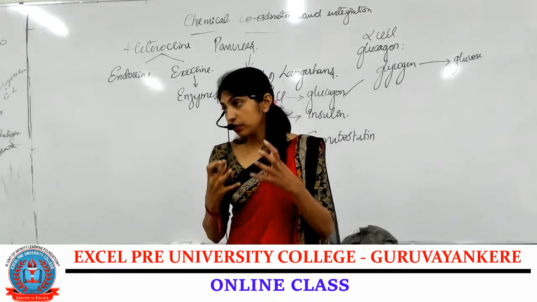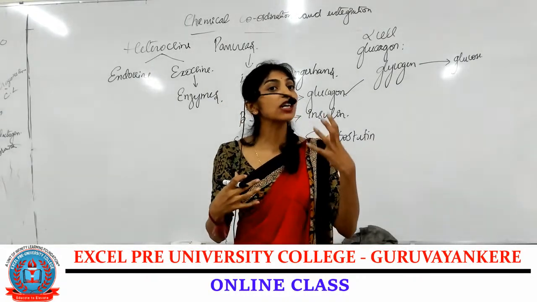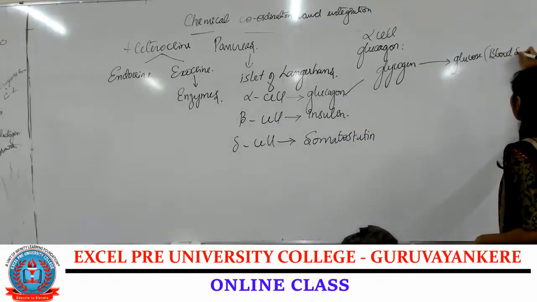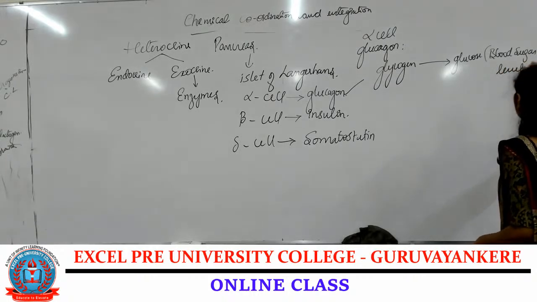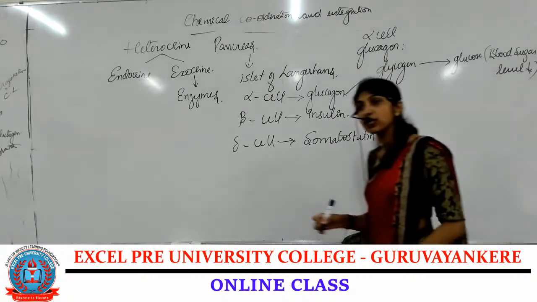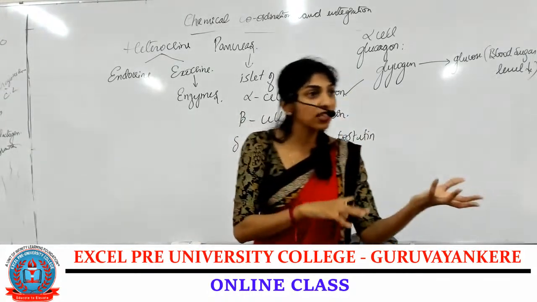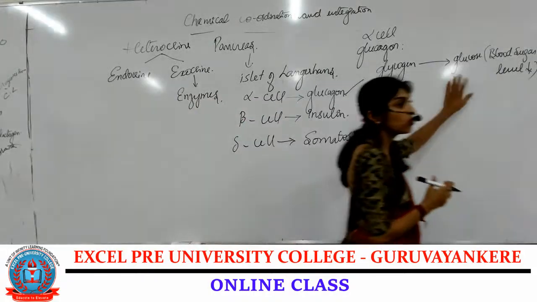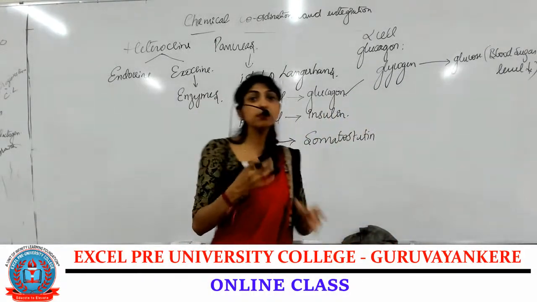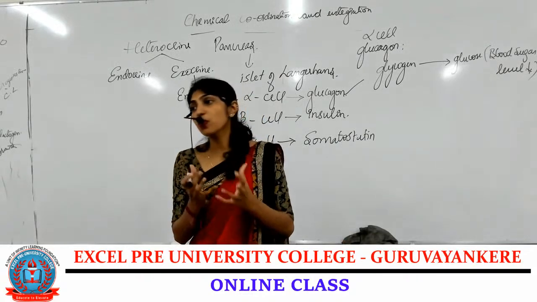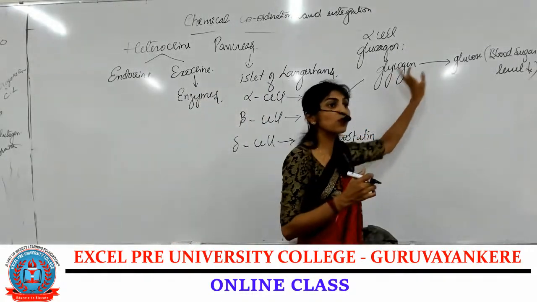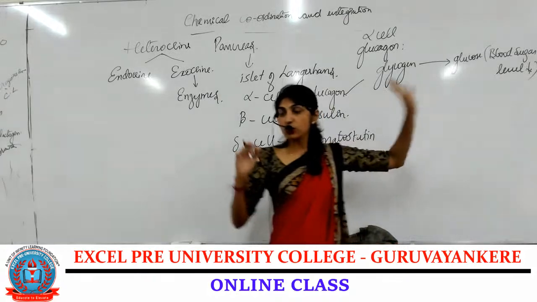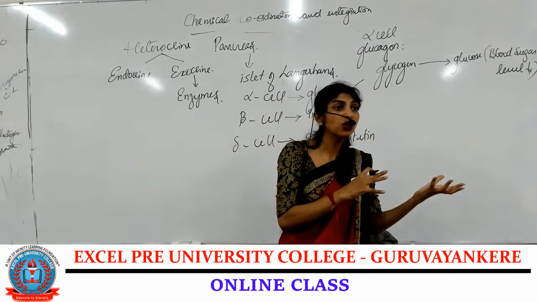Whenever there is less glucose in the blood, when the blood sugar level falls down, we need glucose in the blood. During that time, the stored form of glucose, which is glycogen, has to be broken down into glucose because the blood sugar level has decreased.